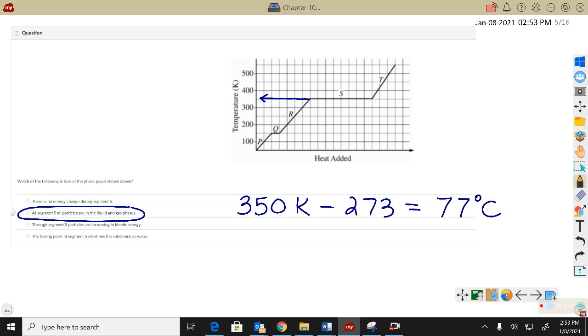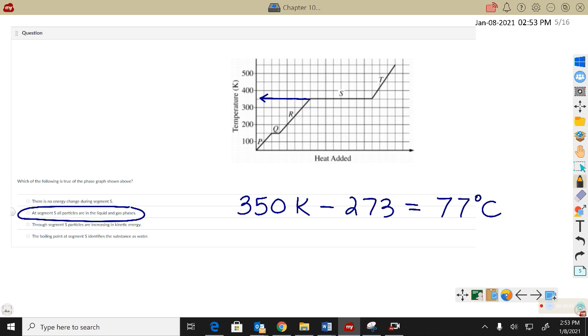Temperature is a measure of kinetic energy. So if all of the particles are in the same phase, now if I add heat, I'll make the particles move faster, increasing their kinetic energy and their temperature. The second choice is right. Up at segment S, we should have particles in both liquid and gas. At the beginning of segment S, it's mostly liquid, just a little bit of gas. By the end of segment S, it's mostly gas, just a little bit of liquid left.